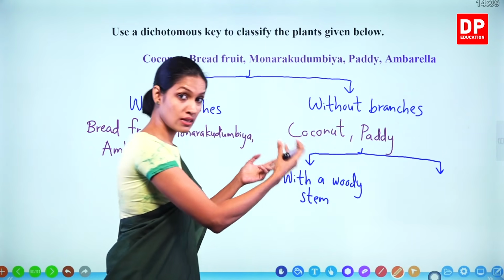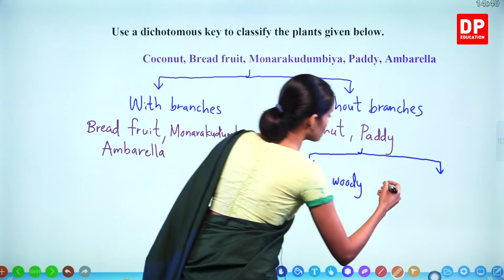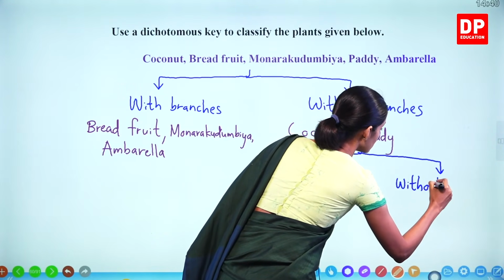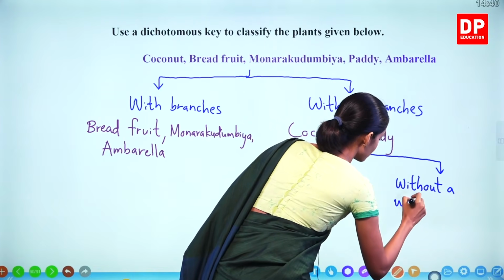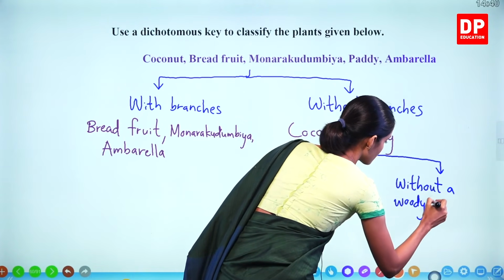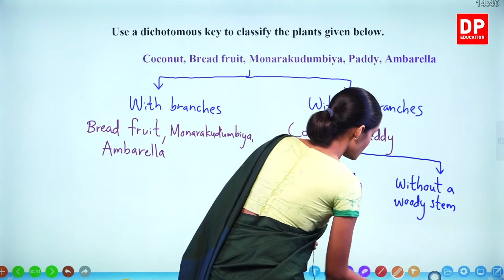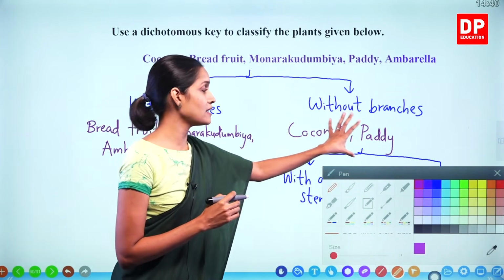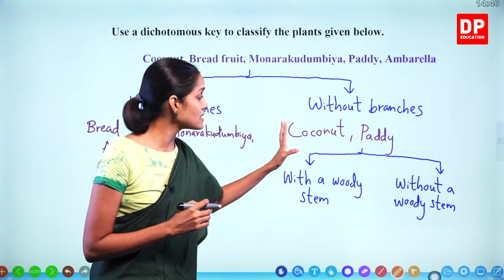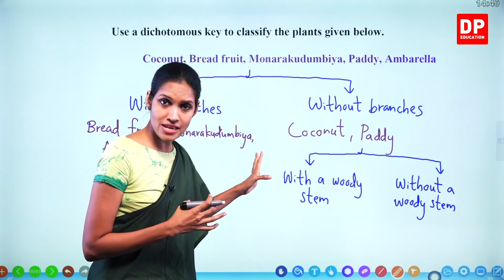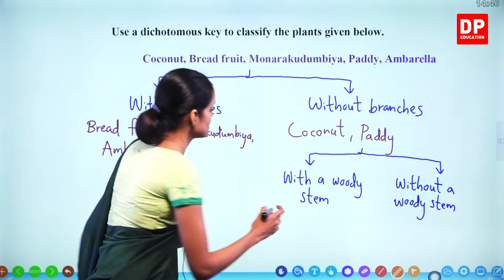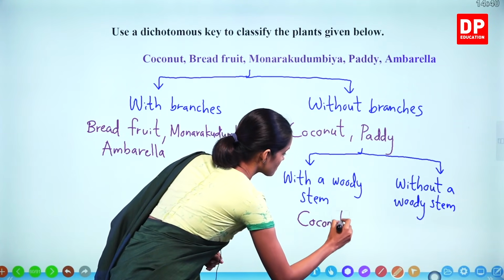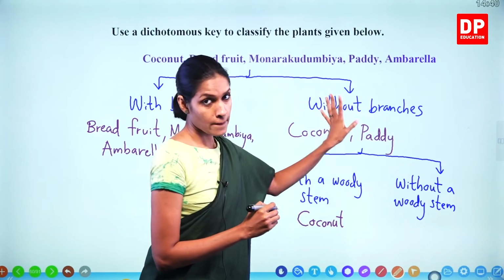Another side should be the absence, okay, without a woody stem. Now what is the answer, children? Out of coconut and paddy, which plant has the woody stem or strong stem? Yes, that is coconut. So this one coconut and this side paddy.